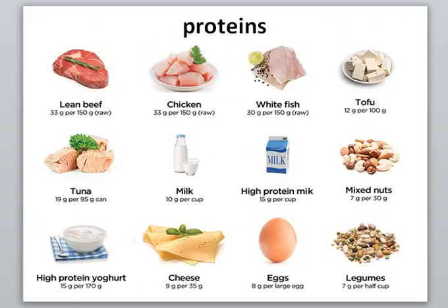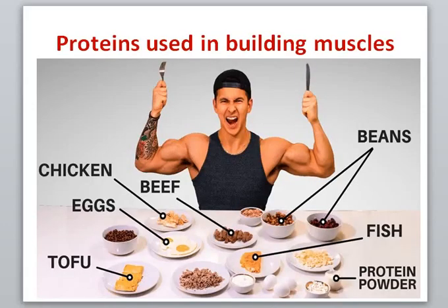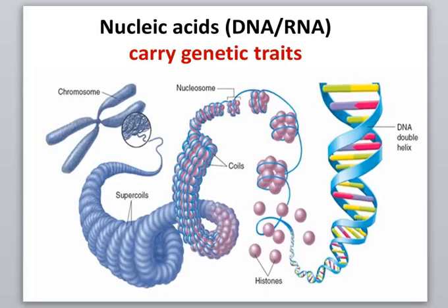Another type of biological macromolecule is called proteins. Proteins are present around us in all types of meats, also in cheese, in egg, in milk, and so on. These proteins are used in building your muscle. The fourth type of biological macromolecule is nucleic acids. Nucleic acids like DNA and RNA carry the genetic traits that are responsible for the appearance of all characters of the body.